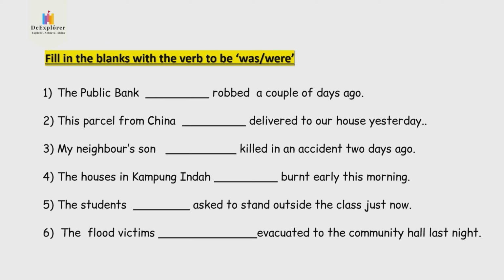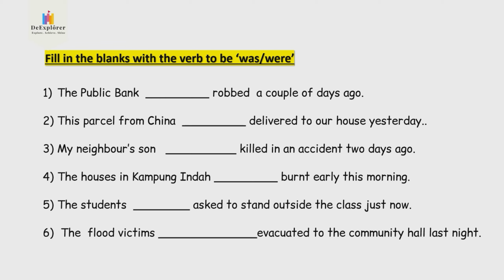The public bank 被打抢。Okay, 过了啊，2天前被。The parcel 包裹 from China 被送去我的家。My neighbor's son 被在这个车祸 dibunuh bahasa Malaysia 就是被车祸弄他死去了。Alright, okay, so that's for sentence number 3.